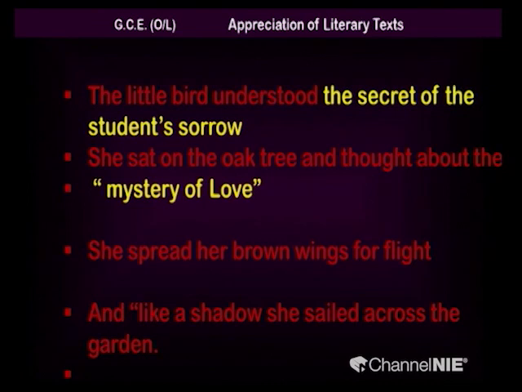So, there we find the little bird is more thoughtful, and she confirms the idea that she knows the secret of this student's sorrow. It is just because he doesn't have a red rose, and she is going to help him because she knows the mystery of love.